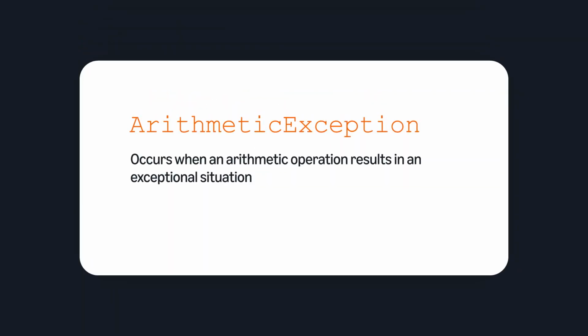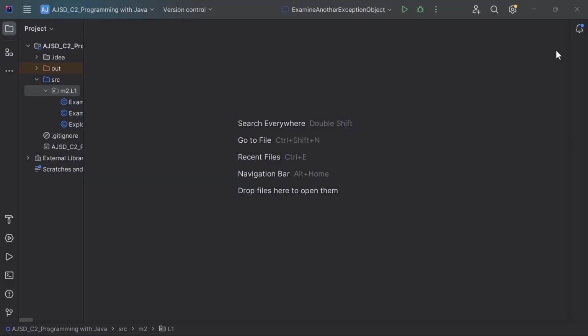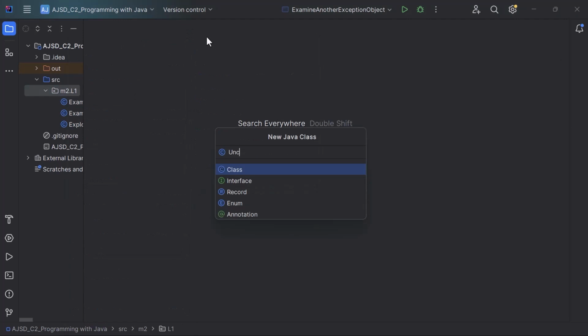Now let's explore how these particular types of unchecked exceptions could occur in your code. An arithmetic exception occurs when an arithmetic operation results in an exceptional situation. Remember that divide by 0 scenario discussed earlier. Let's observe how that would create an exceptional situation. Create a new Java class named UncheckedExceptions1.